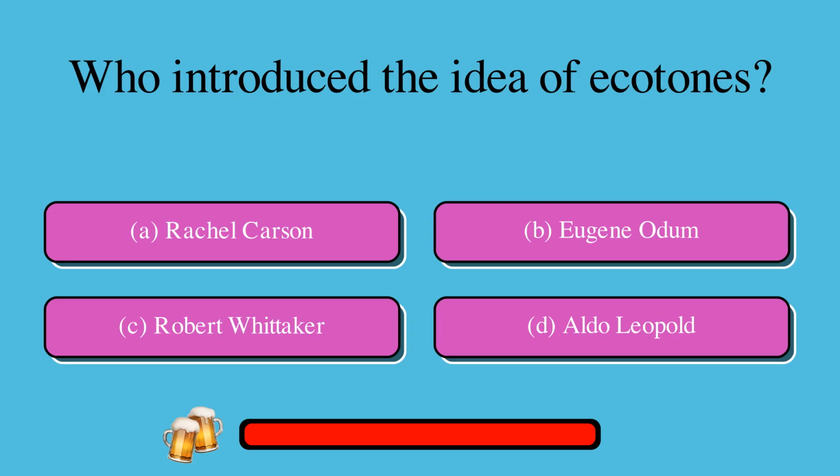Who introduced the idea of ecotones? A. Rachel Carson, or B. Eugene Odum, or C. Robert Whittaker, or D. Aldo Leopold? The correct answer is C. Robert Whittaker.